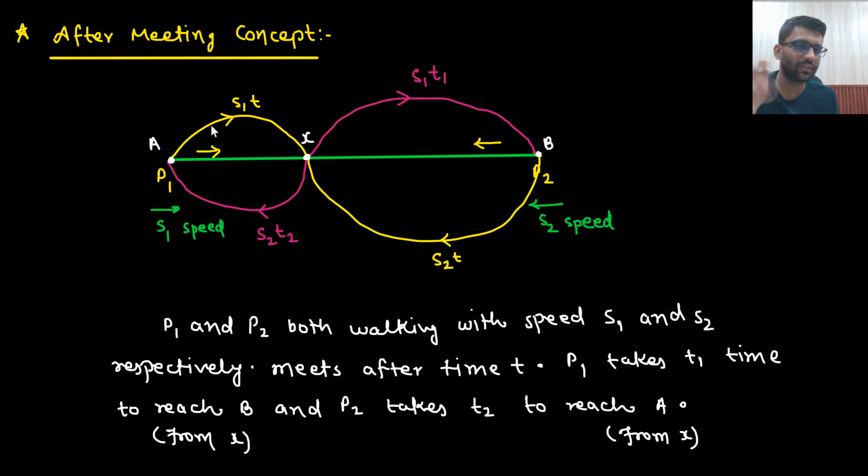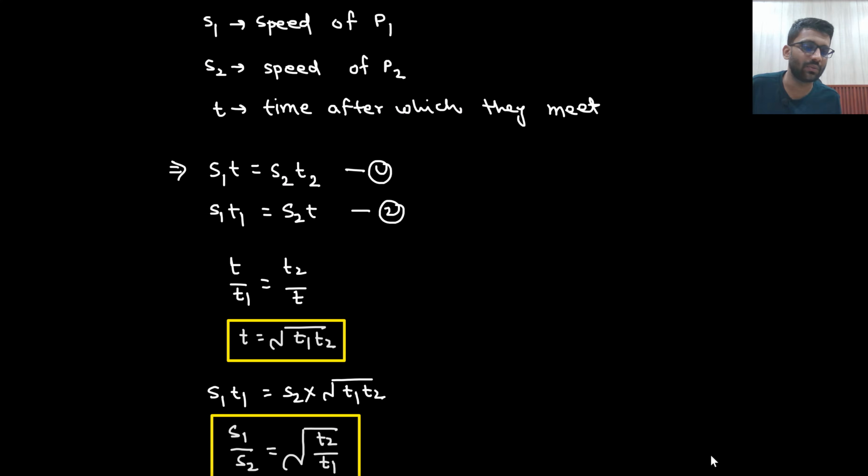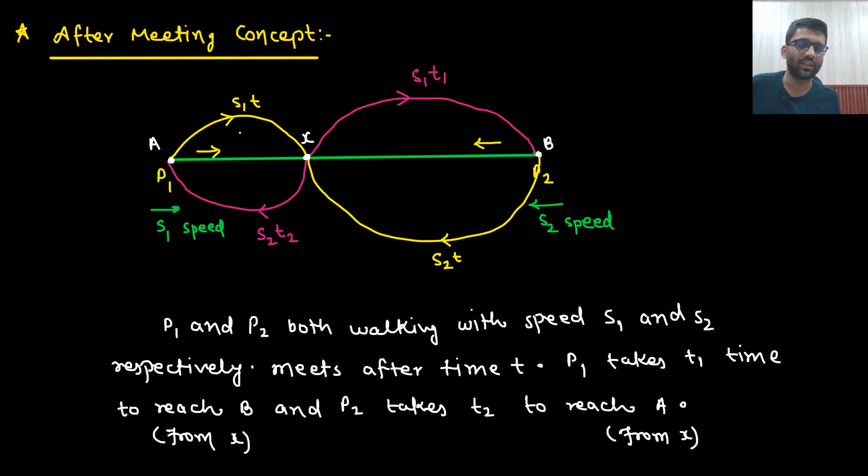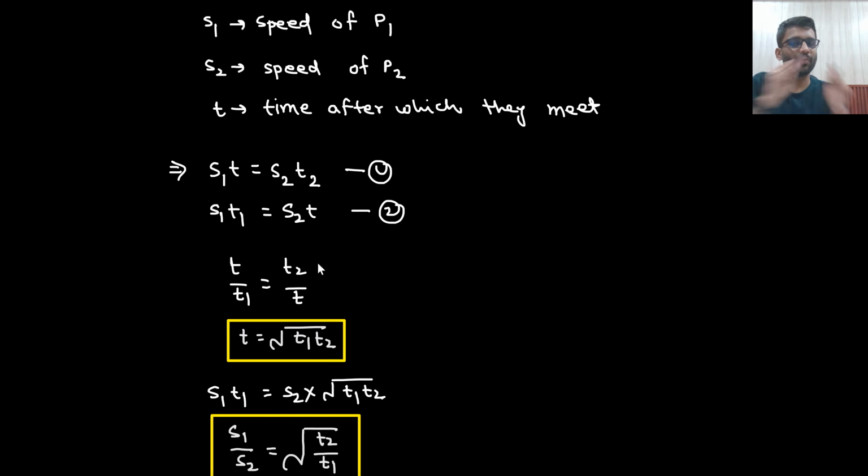With speed S1 after time T he meets, with speed S2 after time T he meets. Then with speed S1 only in T1 time he reaches B, and with speed S2 only in T2 time he reaches A. Is this clear to you? From here, this distance and this distance are equal, no? So S1T equals S2T2, and S1T1 equals S2T. These two equations are what you need; based on them you will find what they are asking. After these two equations you can do the calculation.